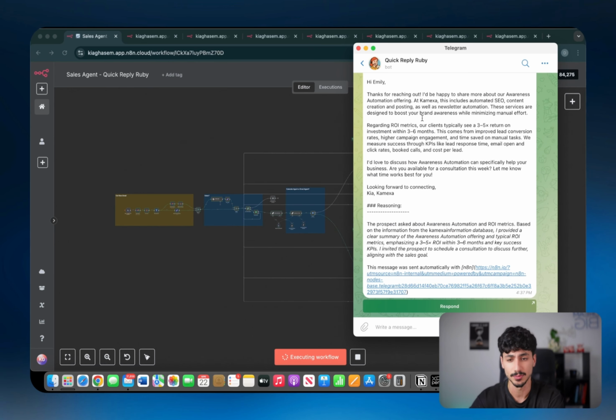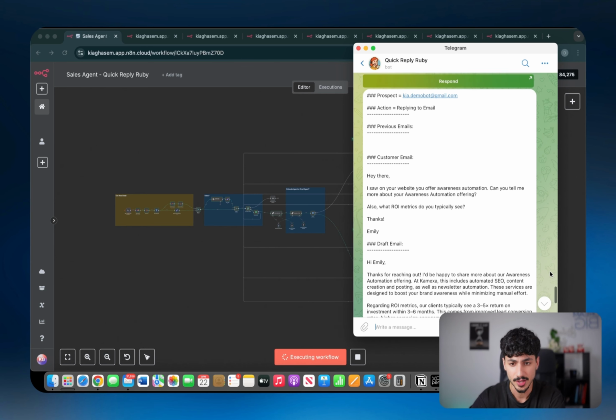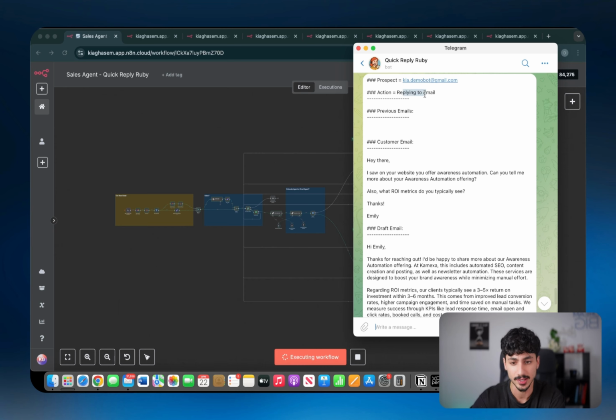And if I have a look at Quick Reply Ruby on Telegram, I literally have a notification within a couple of seconds at 4:37 p.m. And this time, you can see that she just wants to reply to the email. She's not actually trying to book anything in or send any availabilities.